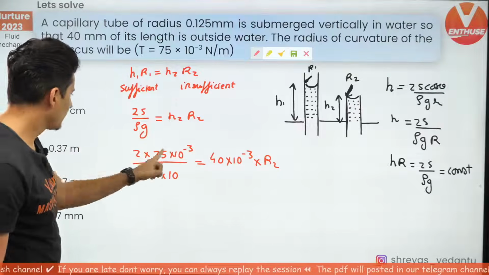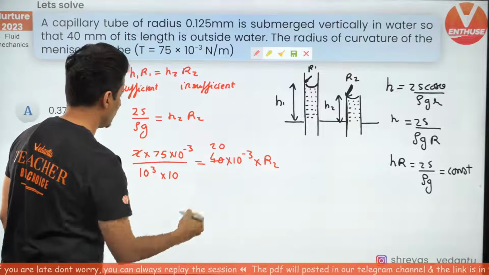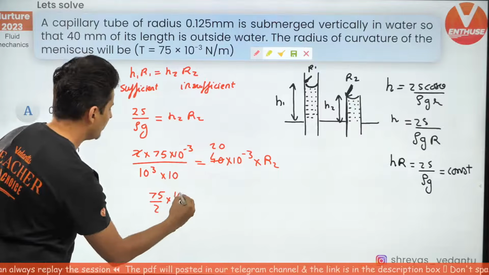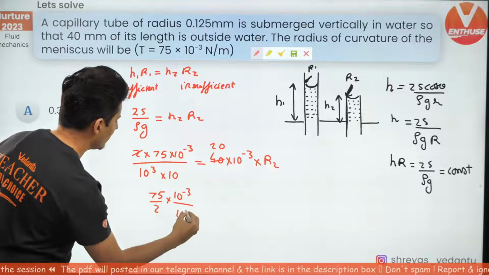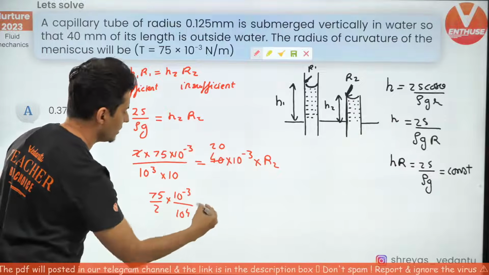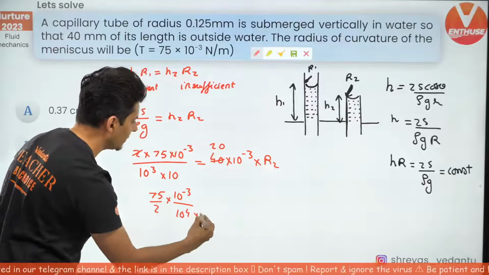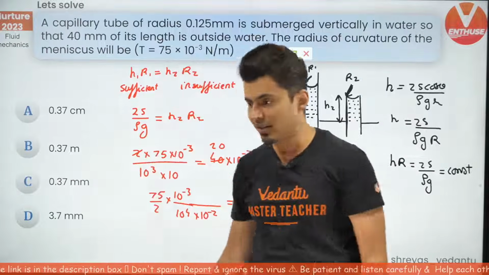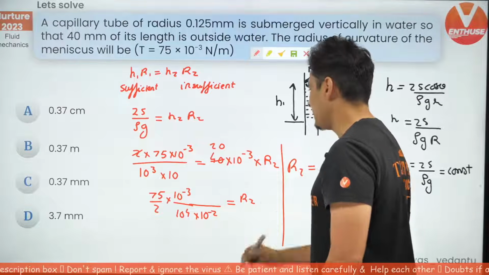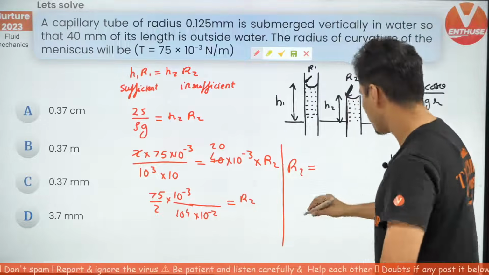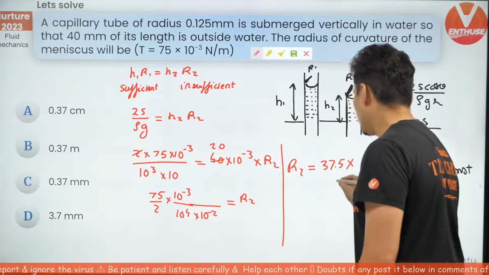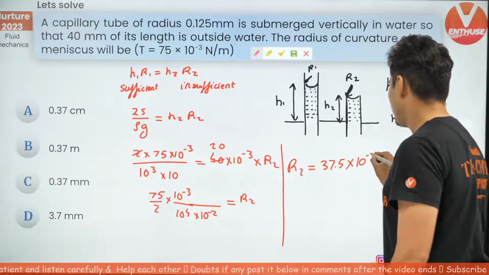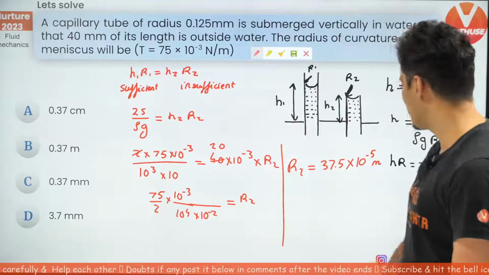So what do we have over here? Just this 2 goes with this 2 over here, so bring that 2 down. So 75 by 2 into 10 to the power minus 3 on the top. Here you have 10 to the power 4, and this 10 to the power minus 3 will make it 10 to the power minus 2. Bring it down, so 10 to the power minus 2 over here. This is equal to R2. So solving further, let's see what do we get. R2 will be 75 by 2, which is 37.5 into 10 to the power minus 1. This will become 10 to the power minus 5 meters. Yes, 10 to the power minus 5 meters.